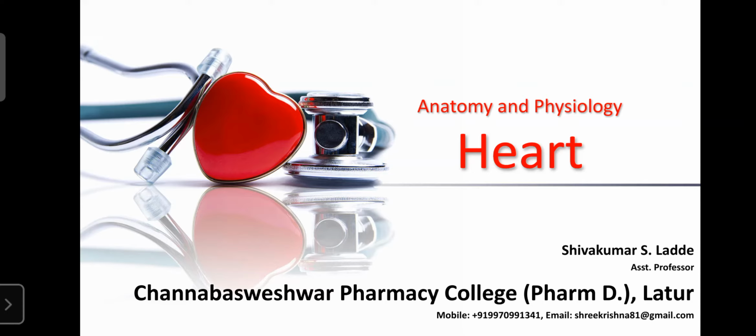The heart comes under the cardiovascular system, which is also known as a coordinating system. It means it is helpful as a communication system, because our body communicates with the help of the endocrine system or hormones, or with the help of the nervous system.